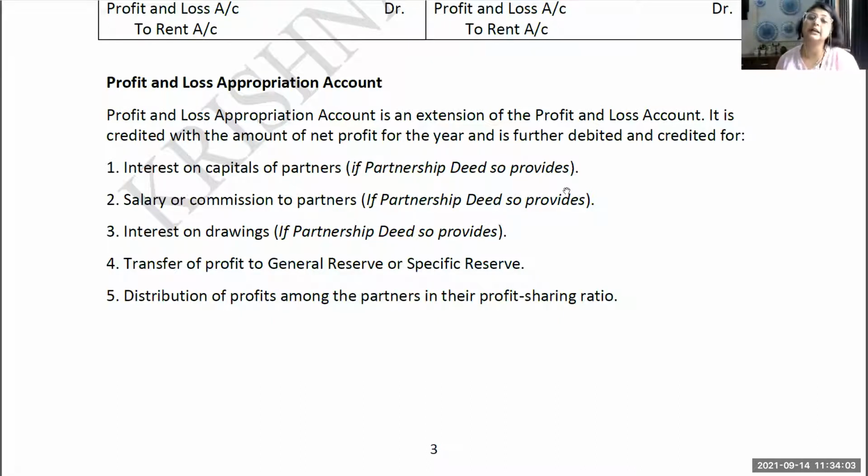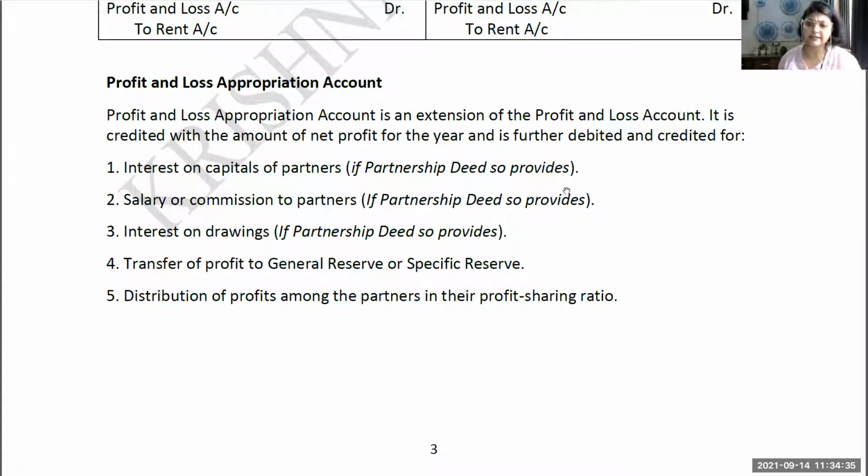Apart from profit, there are other things also provided to the partners. If there is a partnership deed and it says that a particular partner should be provided salary or commission or any other remuneration, it will be given over here, in the owner's account. So owner's remuneration should be coming in profit and loss appropriation account. If any interest on capital is given, obviously that will also come in profit and loss appropriation account. Just remember in your mind, owner's account, all that which is given to the owner will go to P&L appropriation account. If there is interest on drawing, it is going to be written over here.